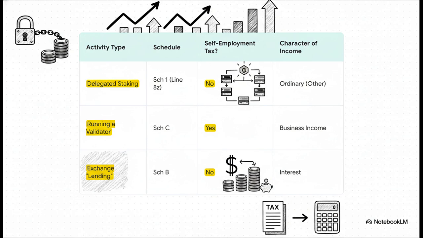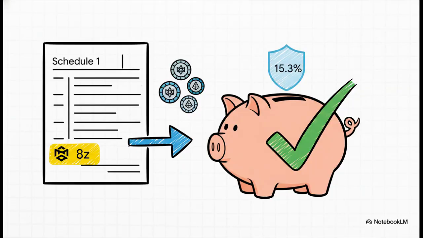Now, if you're running a validator, that's business income. It goes on Schedule C, and yes, you owe self-employment tax. And for those few true lending products, that's simple interest on Schedule B. So, let's just state the main takeaway for most of you watching this. Your staking rewards are other income. You report them on Schedule 1, Line 8Z. You'll pay ordinary income tax on them, but you are not on the hook for that extra 15.3% self-employment tax.